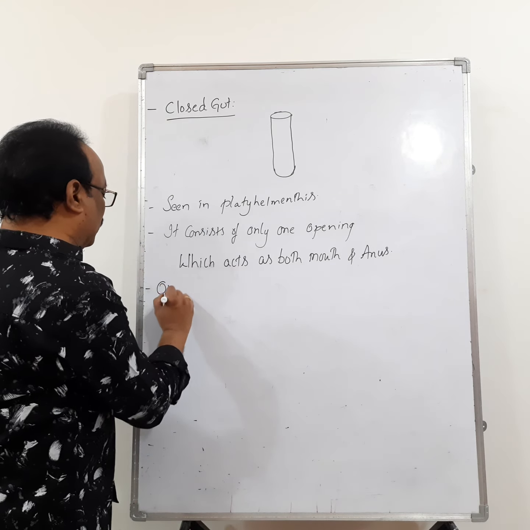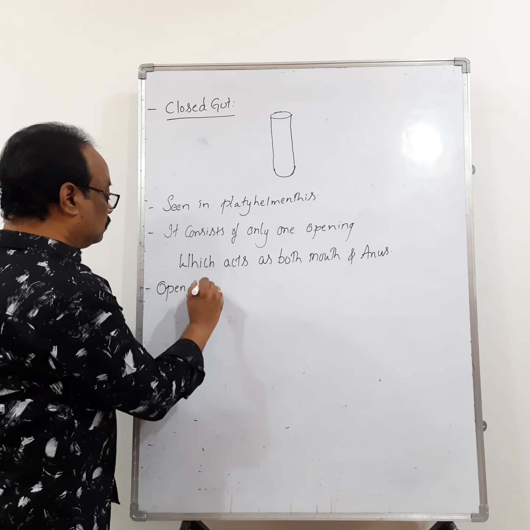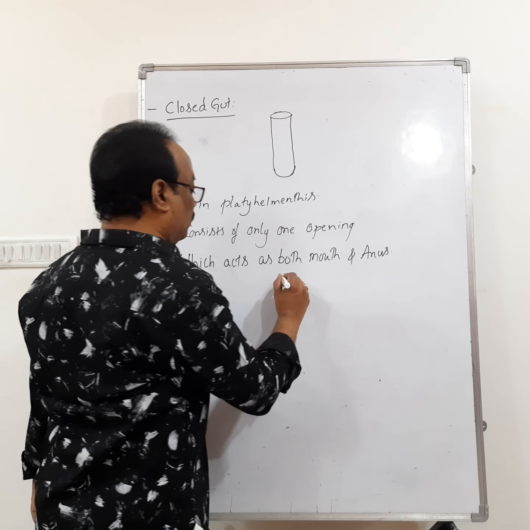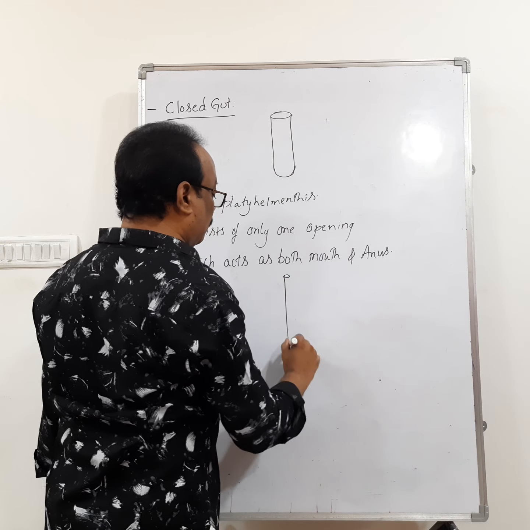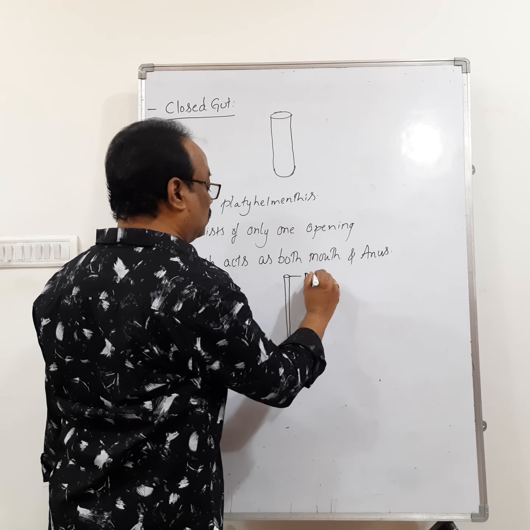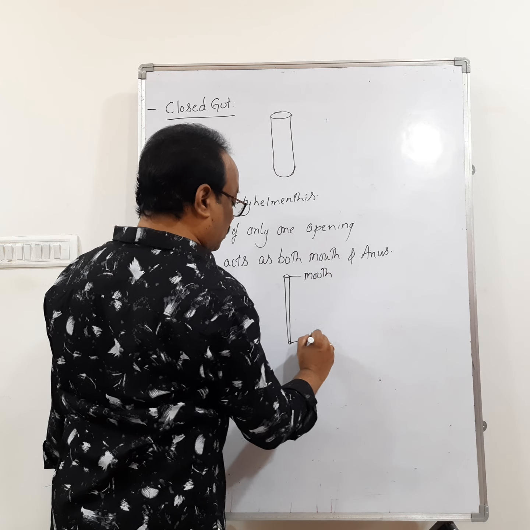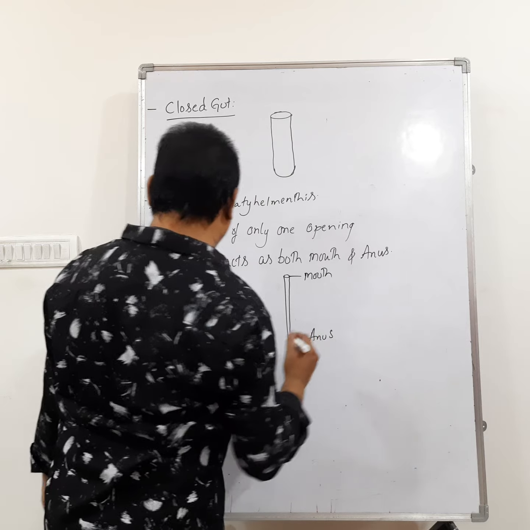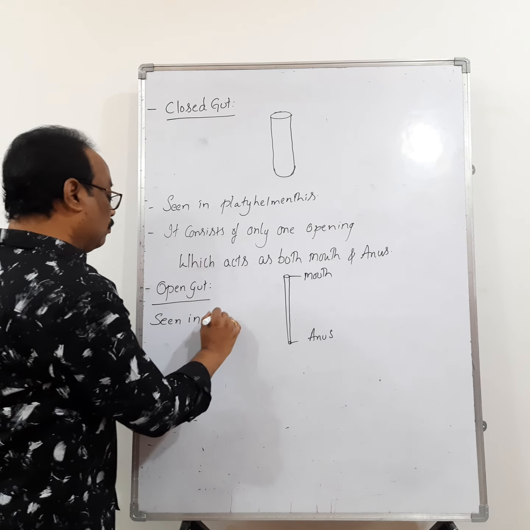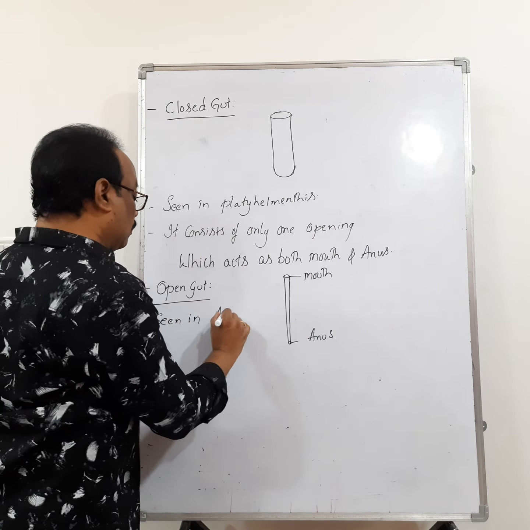Next one is open gut. In the open gut, there are two openings. One acts as the mouth, the other acts as the anus. So open gut is seen in Aschelminthes.